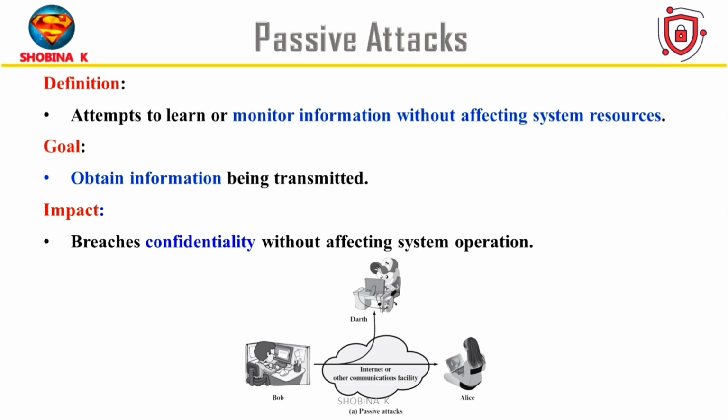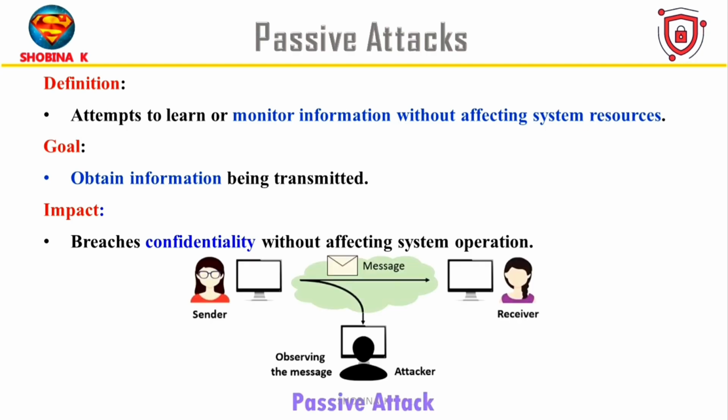They are not doing anything destructive, no changes, no damage, just spying quietly, like someone eavesdropping on your phone call or reading your emails without you knowing. Here the main goal is to steal information like passwords, messages, or files without being caught. It affects confidentiality. So your private data isn't private anymore, but your system continues to work as usual. You may not even know it's happening. You are still using the system normally, but someone in the background is collecting your information.